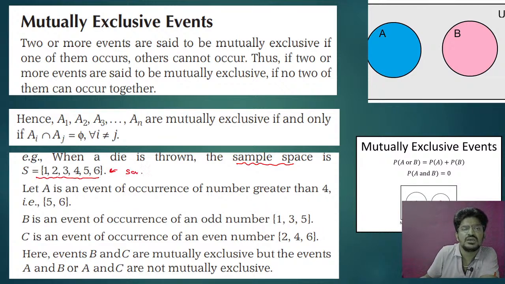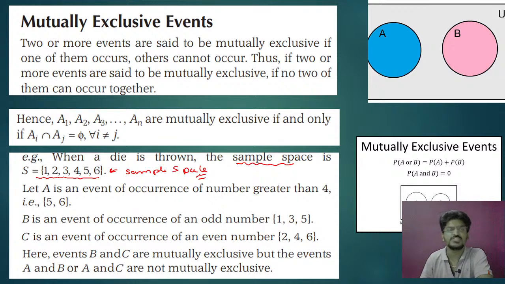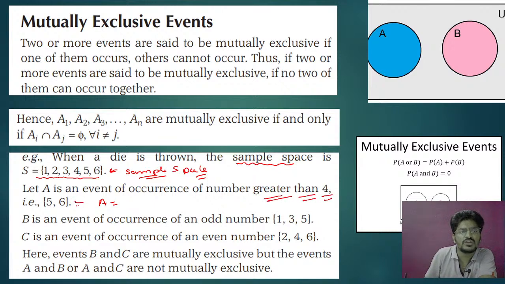So this is the sample space. Next, event A is greater than 4. What are you going to get? 5, 6.